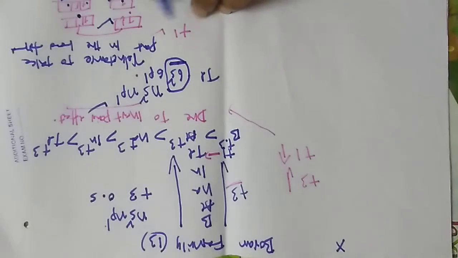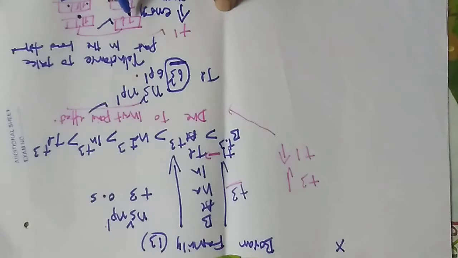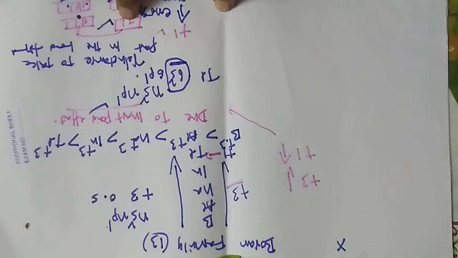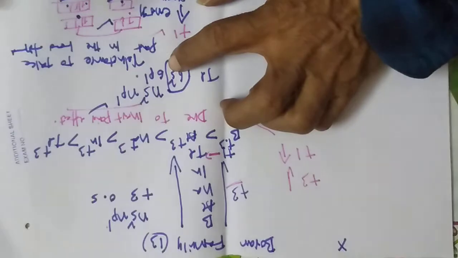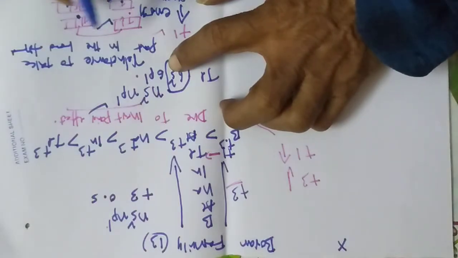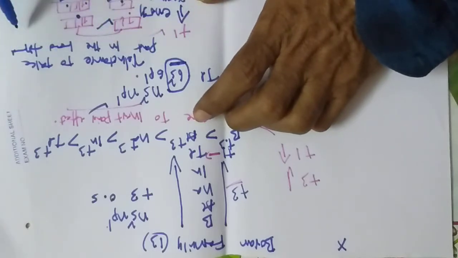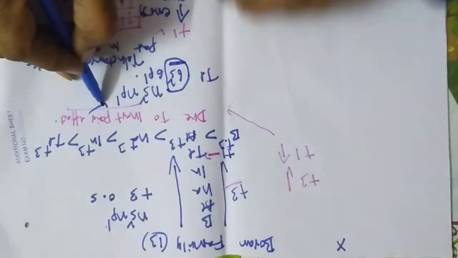Because more energy is required to unpair the two electrons present in the s orbital, for which thallium shows a +1 oxidation state. The thallium s electrons are reluctant to take part in bond formation. This is nothing but the inert pair effect. I have already informed you.